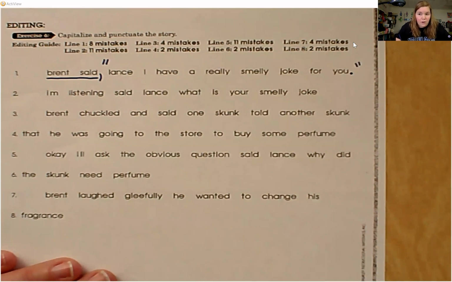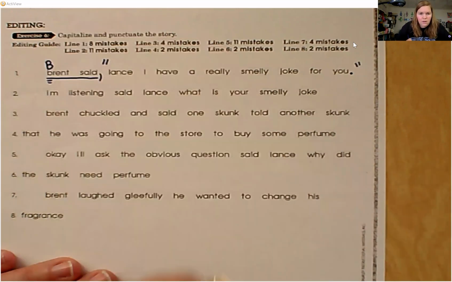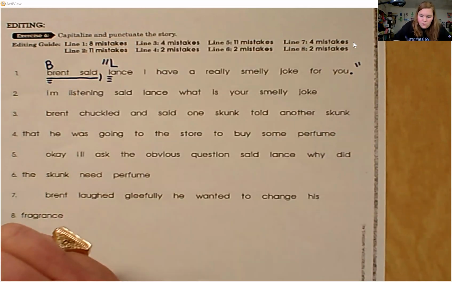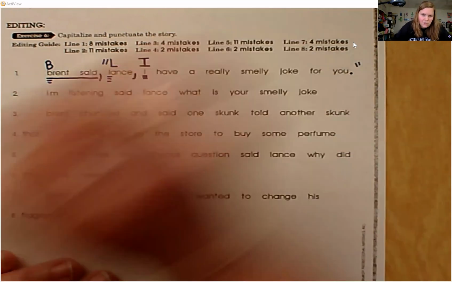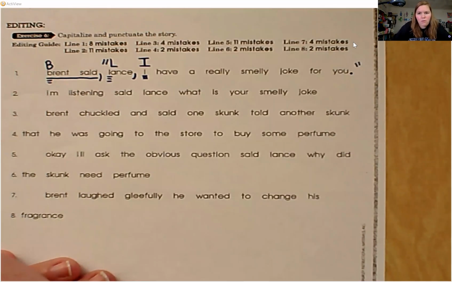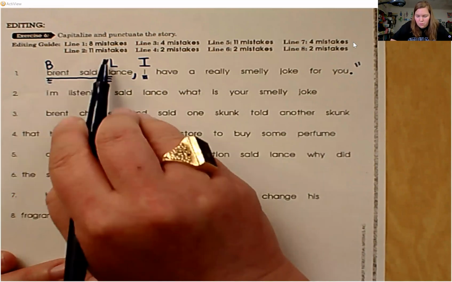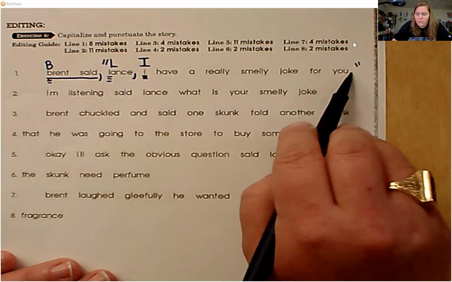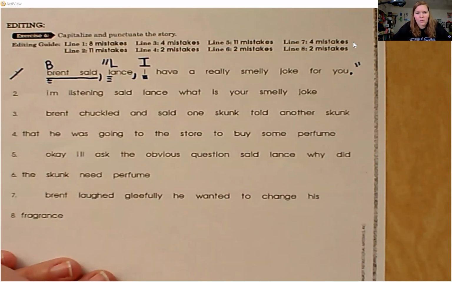Go back through. Let's find our capital letters. Brent said, Lance, and he paused. He said, Lance, he was trying to get his attention. I have a really smelly joke for you. So let's double check. We should have 8 mistakes. 1, 2, 3, 4, 5, 6, 7, 8. I'm going to put a check. We've got line 1.